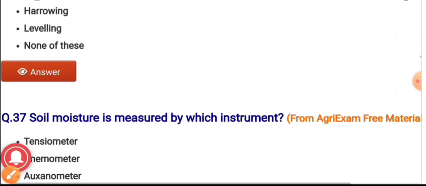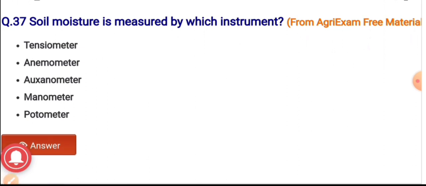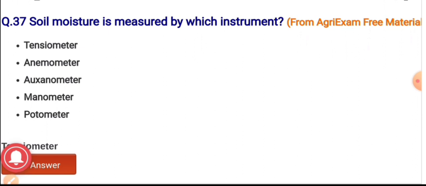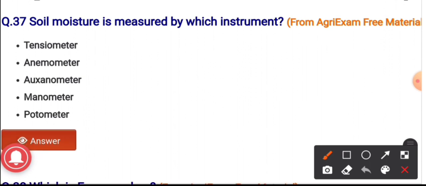Question number 37. Soil moisture is measured by which instrument? The options are tensiometer, anemometer, oxanometer, manometer, potometer. And tensiometer is the instrument through which we measure the soil moisture.